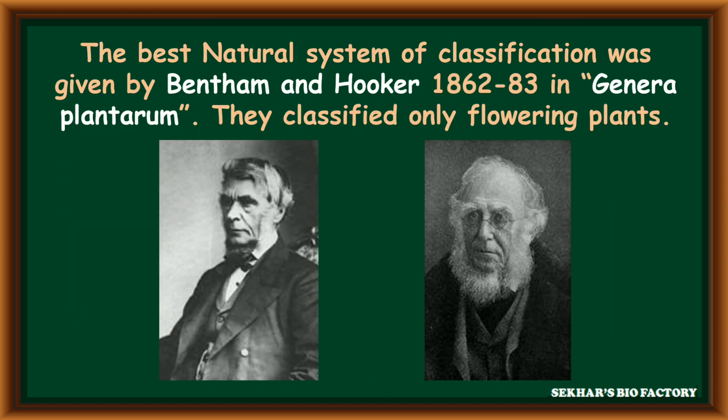The best natural system of classification was given by Bentham and Hooker in the years 1862 to 83 in a book called Genera Plantarum, in three volumes, and they classified only flowering plants.